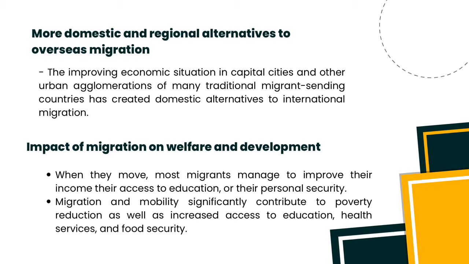This means that instead of international migration, they can have an internal migration where the urban areas are already accepting people from rural areas, because capital cities already have a lot of services that they can offer to these people.